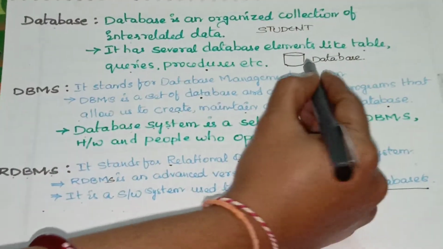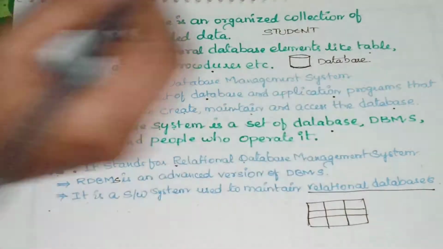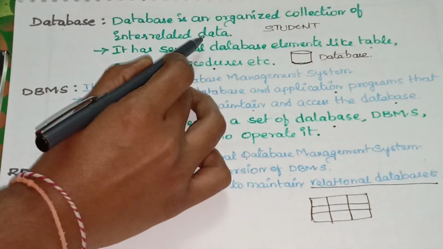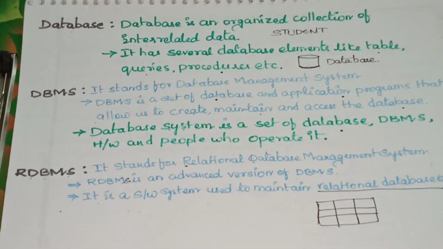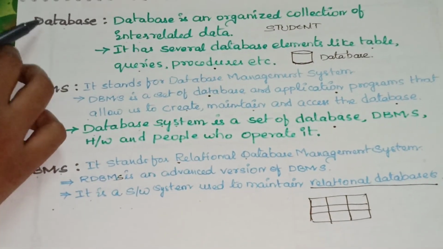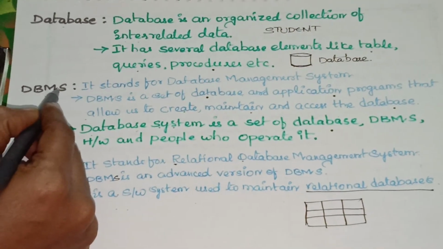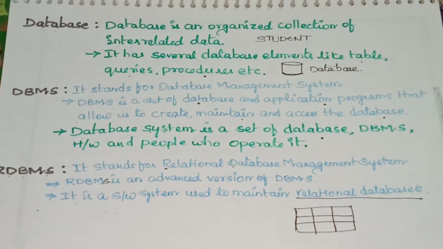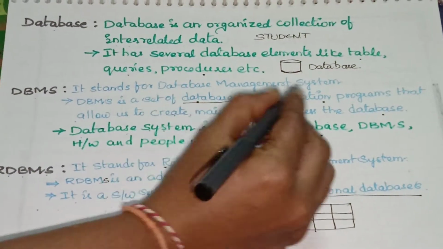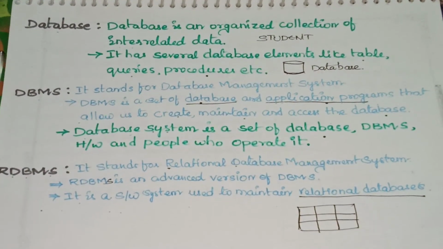And this is the notation, the representation of a database. This diagram you have to remember. Simply remember that interrelated data is called a database. And DBMS is a software to maintain the databases. Here is the definition: a database management system manages all the databases of a computer, and it is a set of database and application programs. Both will be there, a combination of databases and application programs.